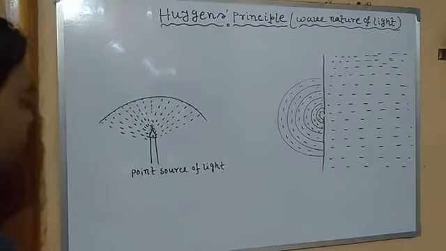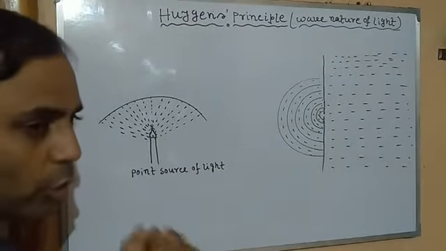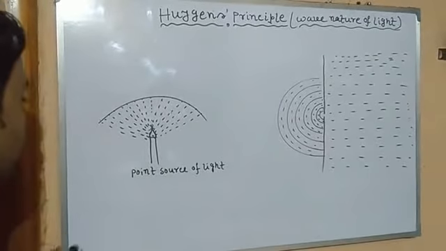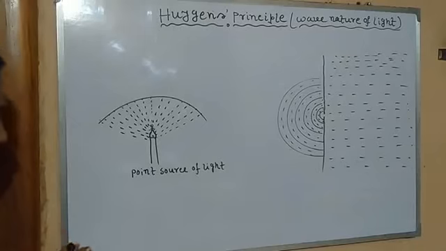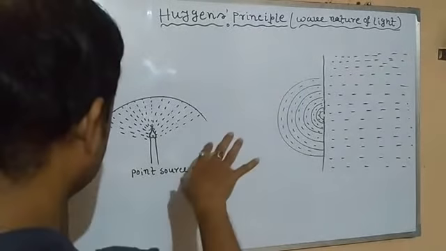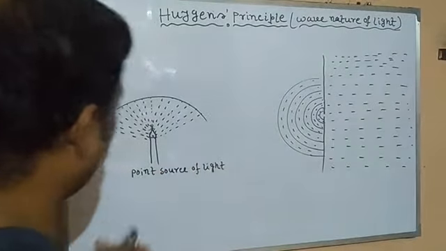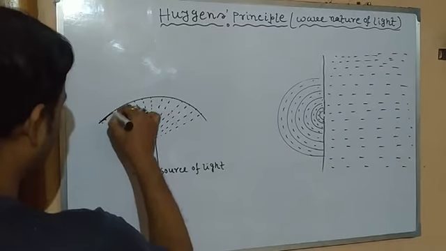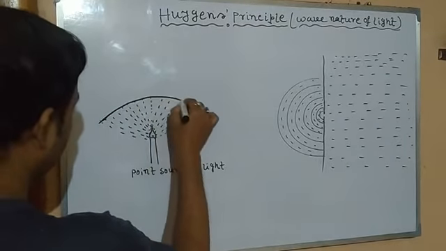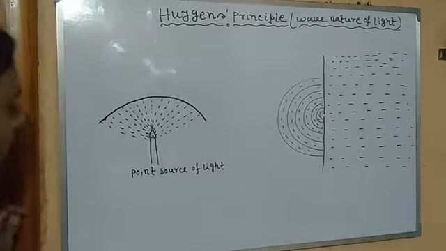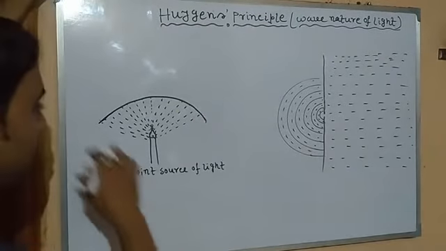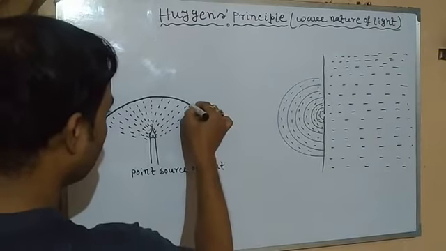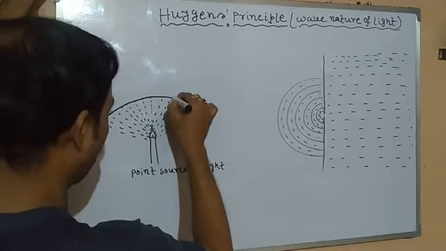Let's see. Now suppose there is a point source. It may be a torch or a lighted candle or any LED light whatsoever. It is placed at this place. So what would happen? In this case, it will spread light in all directions. So here you can see at this particular point we get a curve, because in this case all the points are on this curve.